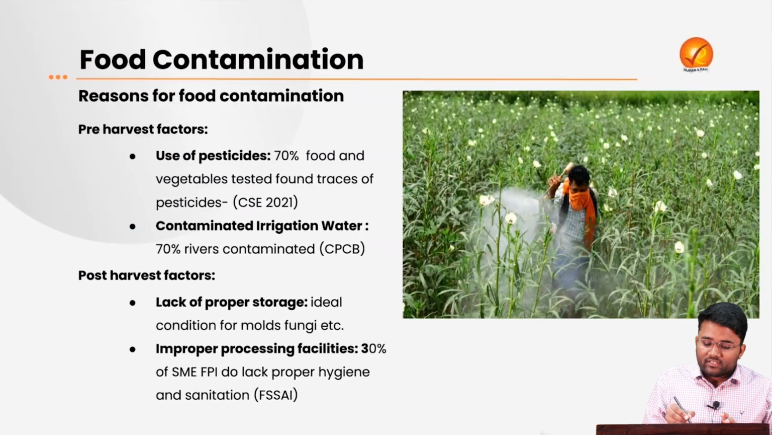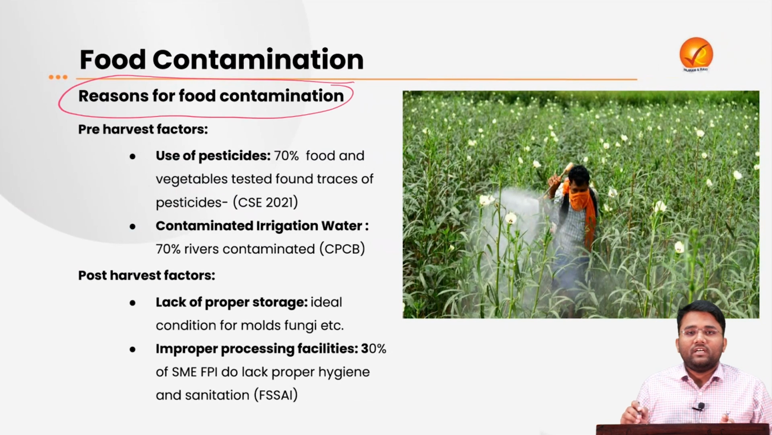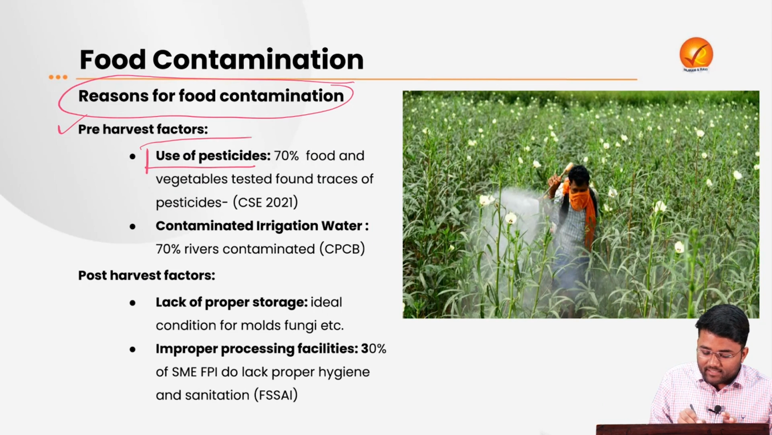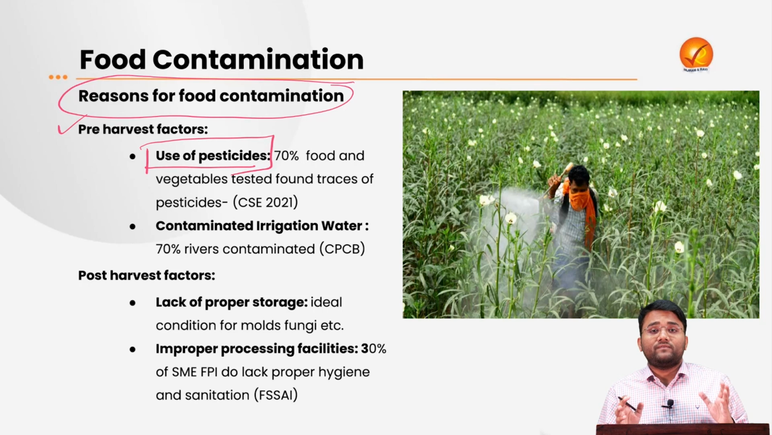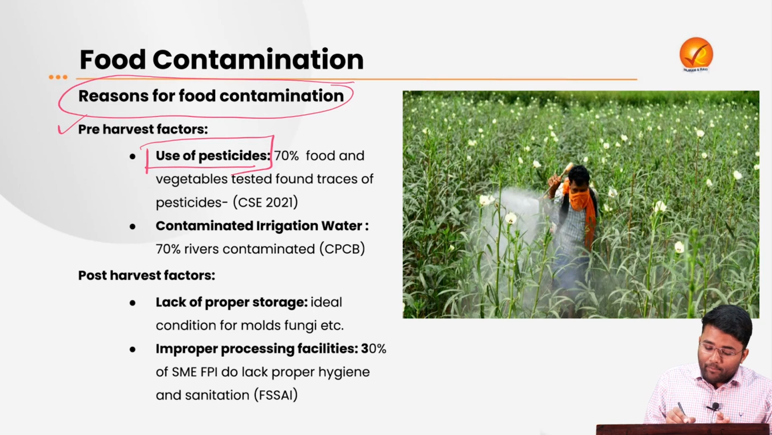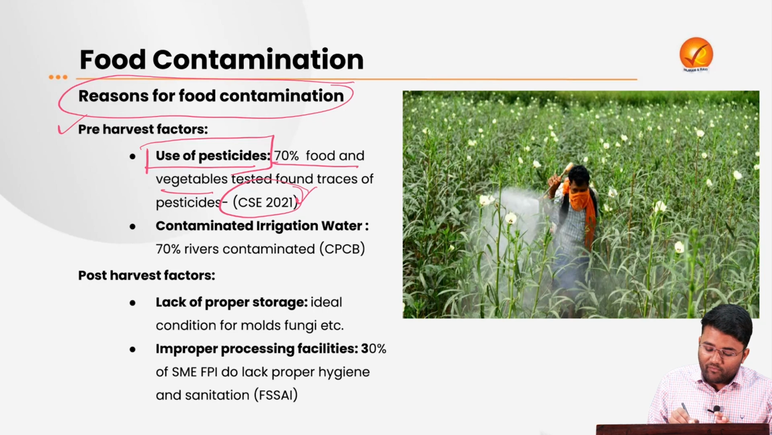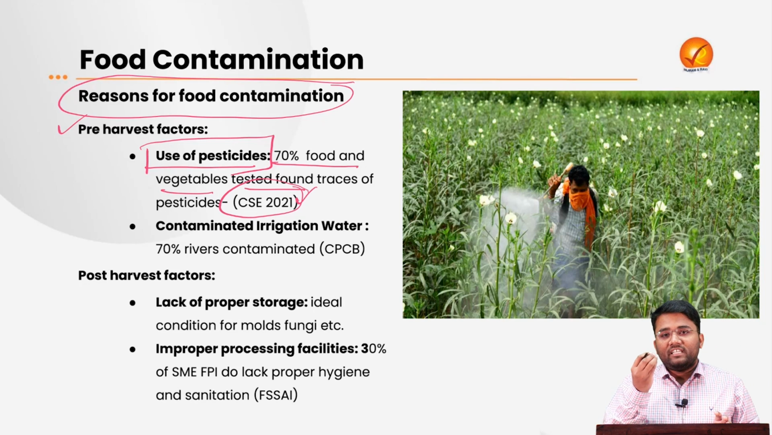So, moving on, let's see what are the reasons for this food contamination. First, we will look into the pre-harvest factors. First is the use of pesticides. India is one of the largest manufacturers of pesticides in Asia, and there was a report by the Centre for Science and Environment in 2021, which says that 70% of food and vegetables tested found traces and residues of pesticides above and over the permissible limits.